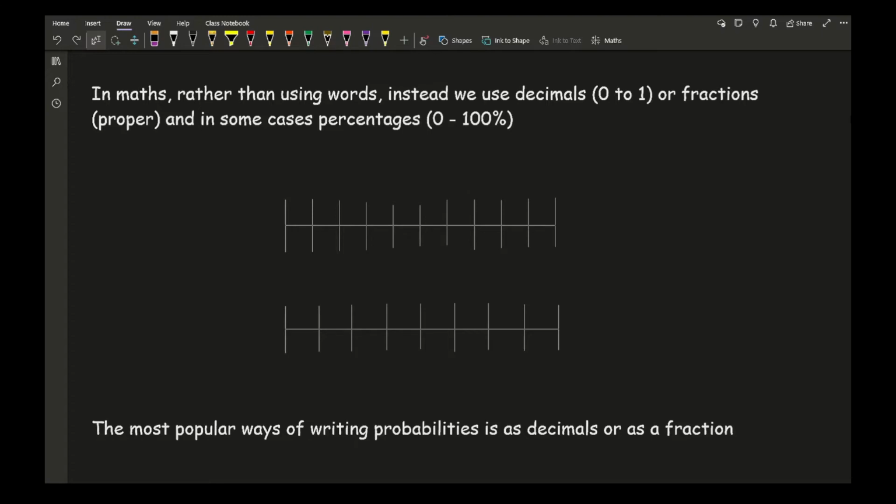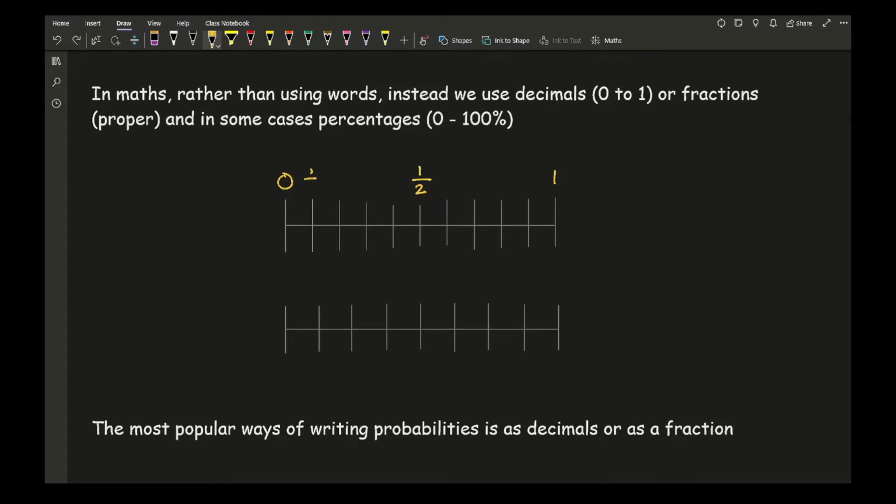Now here you can see that we've got a line. Now 0 is always going to be our first extreme value on the left, and 1 is going to be our extreme value on the right. So looking at halfway, that's always going to be a half. Now, the next thing you then need to do is look at how many dashes you've got and then split this up into fractions. So for example, here we've got 10 dashes.